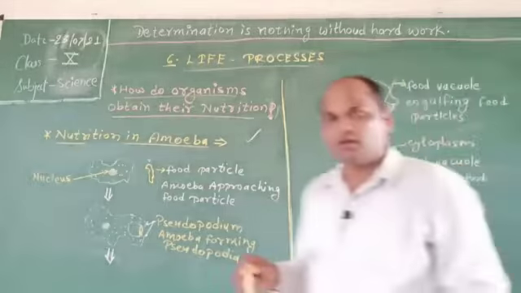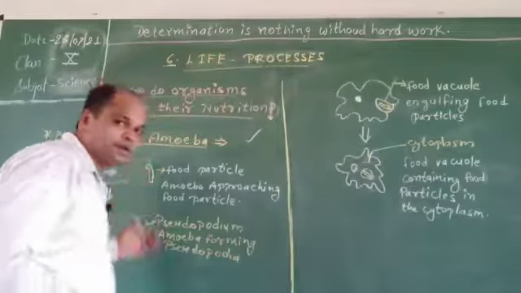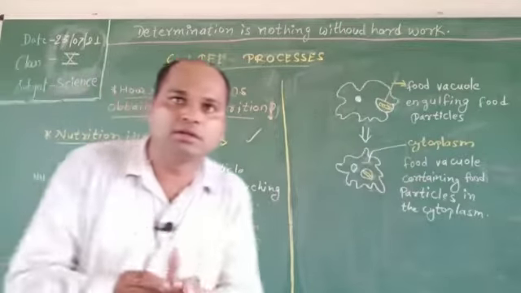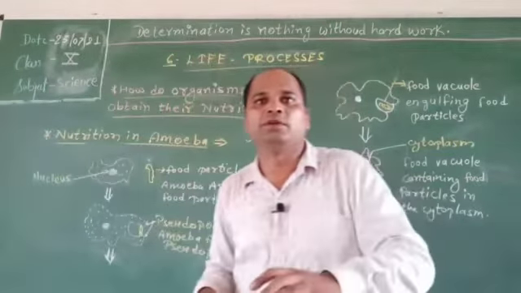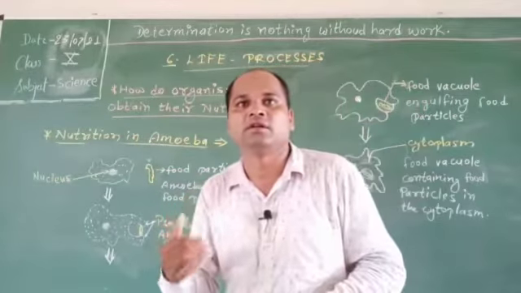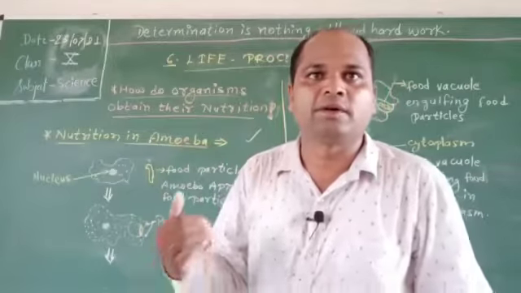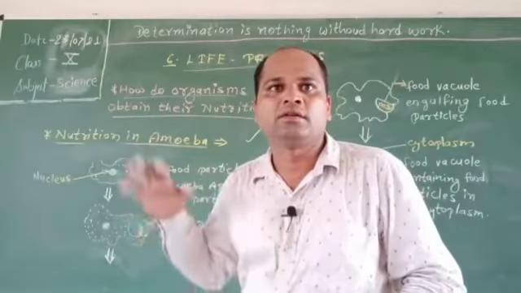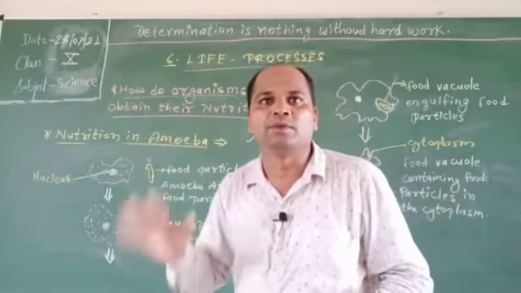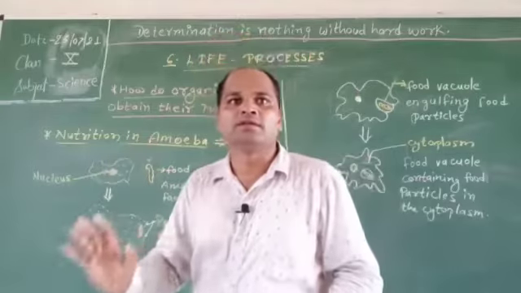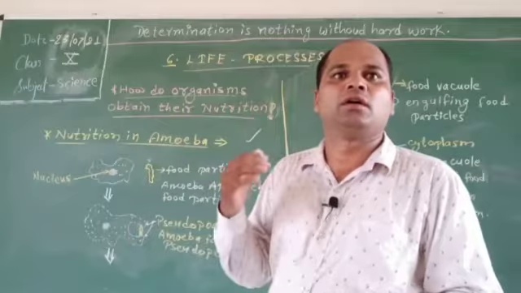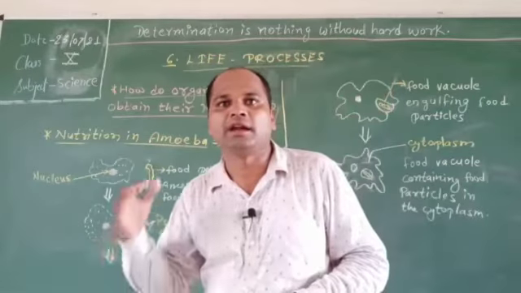Students, you may have already seen these pictures in different studies: nutrition in amoeba. The amoeba takes food using temporary finger-like extensions of the surface which fuse over the food particles, forming food vacuoles. Inside the food vacuoles, complex substances are broken down into simpler ones, which are absorbed. The waste materials are moved to the surface of the cell and thrown out.